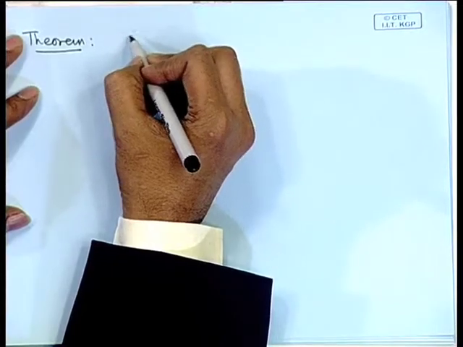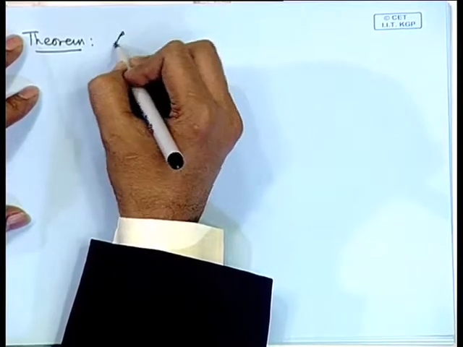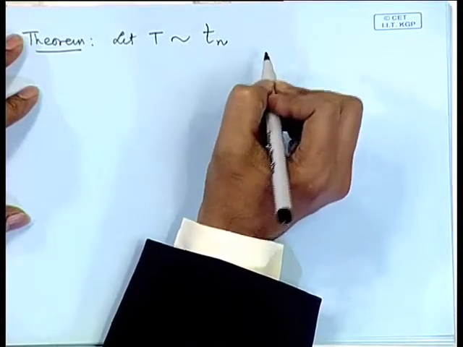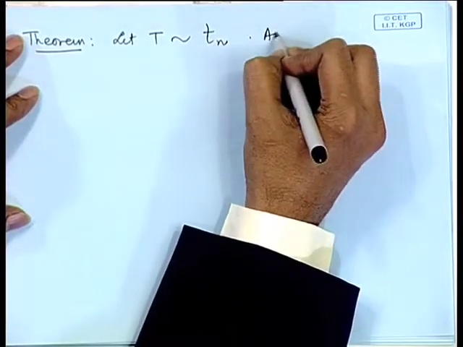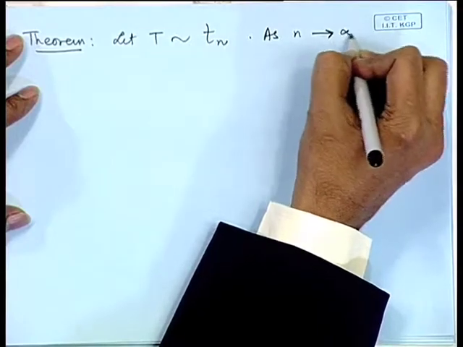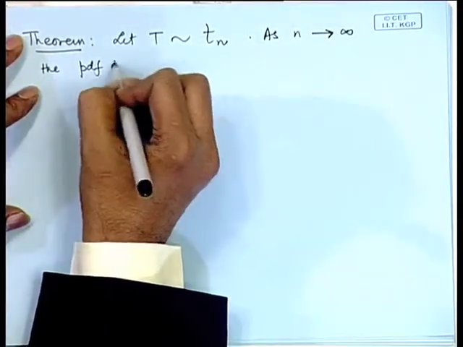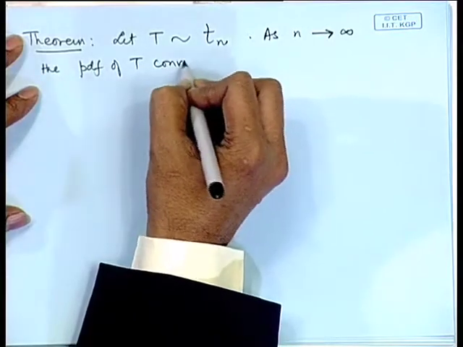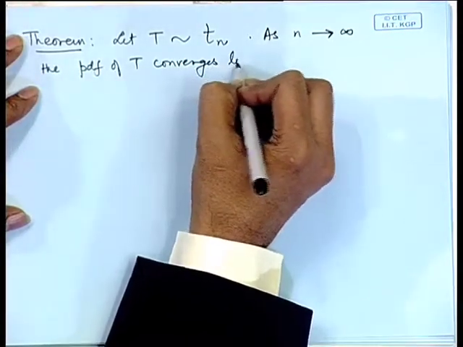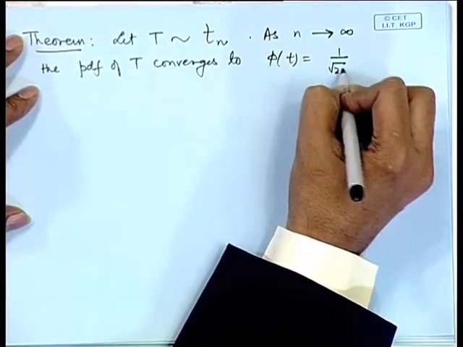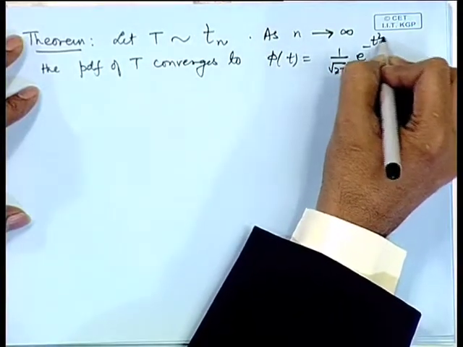So, we consider let T be a t random variable on n degrees of freedom. Then as n becomes large, the PDF of T converges to phi(t). Phi(t) is the probability density function of a standard normal random variable.